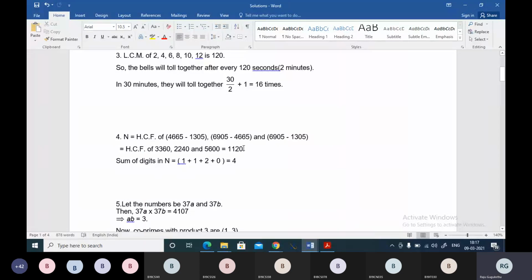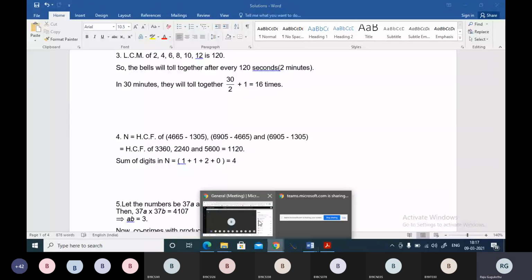The sum of the digits is 1 plus 1 plus 2 plus 0. So you have to keep that point in your mind: when they are asking for a number which gives you the same remainders, you will have to find the differences and find the HCF of the results, right? And going to the next question.